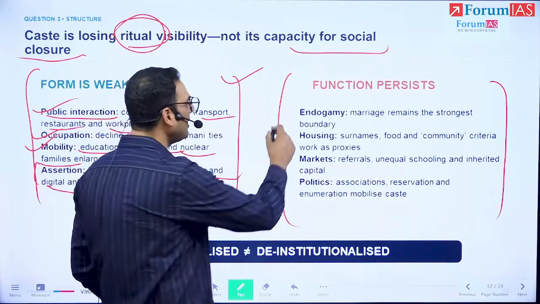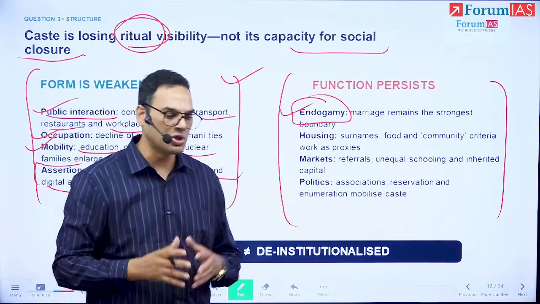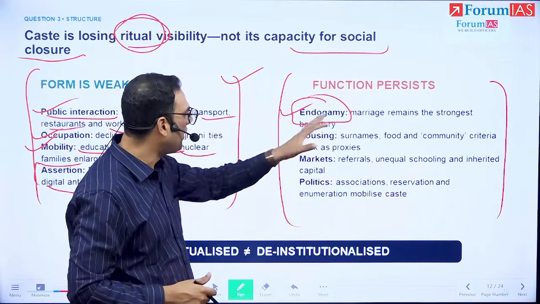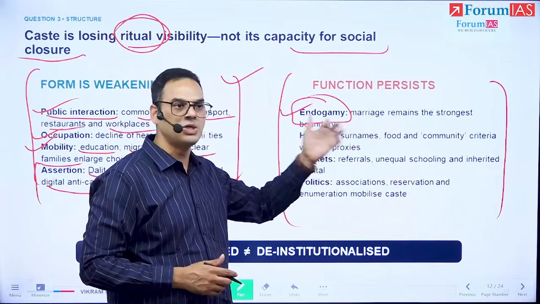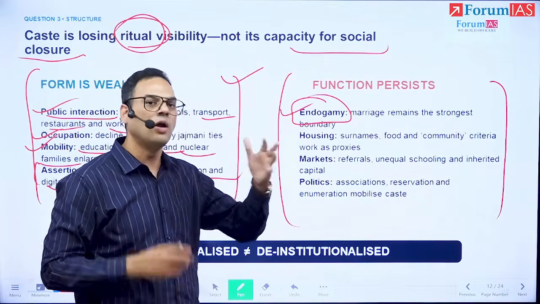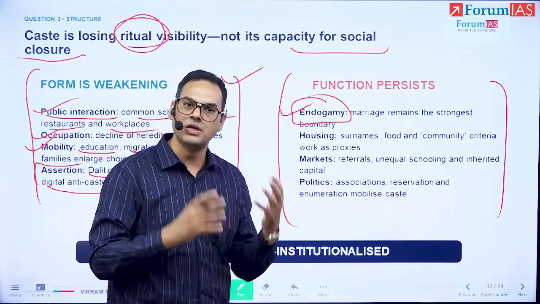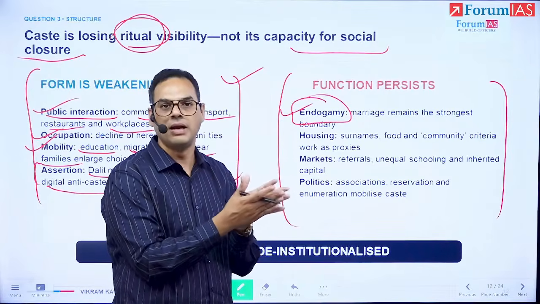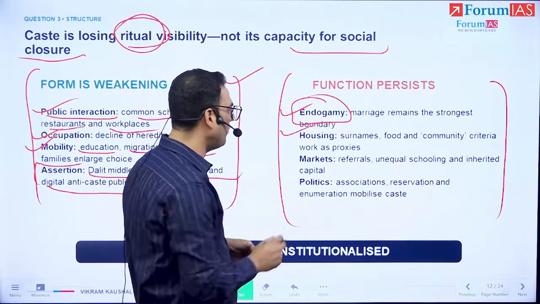And why is that? Especially because marriage, the strongest intergenerational thing that maintains caste, continues to be dominant, because only 5% of the marriages are love marriages and intercaste marriages. 95% are within the caste structure. And the new digital platforms, websites that facilitate marriage, continue to provide caste filters. And this continues to happen in the same way.